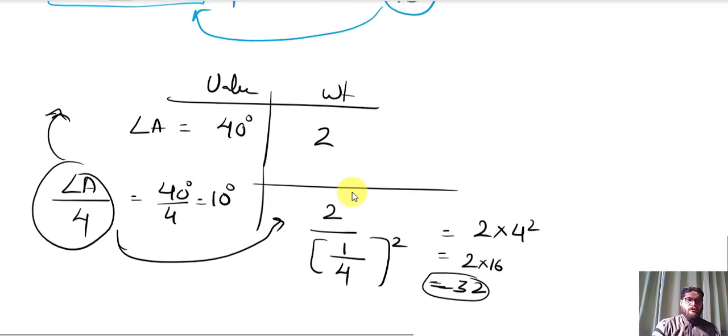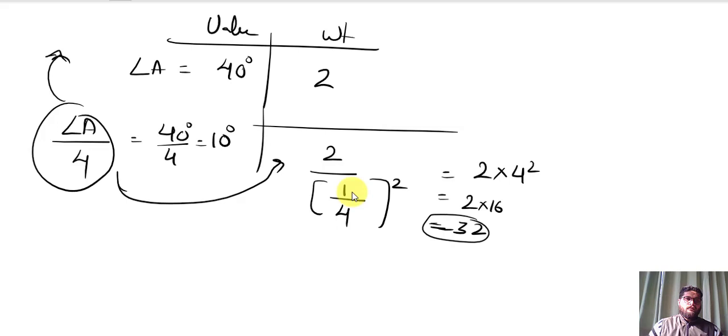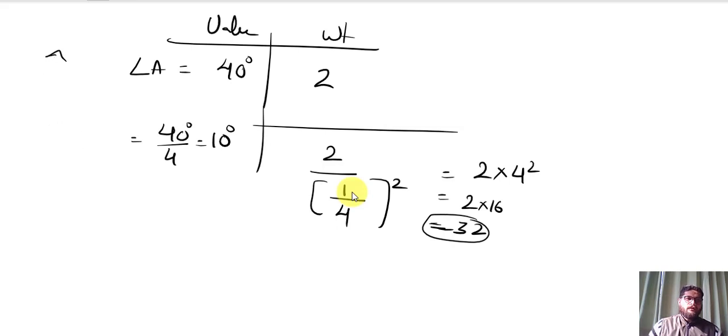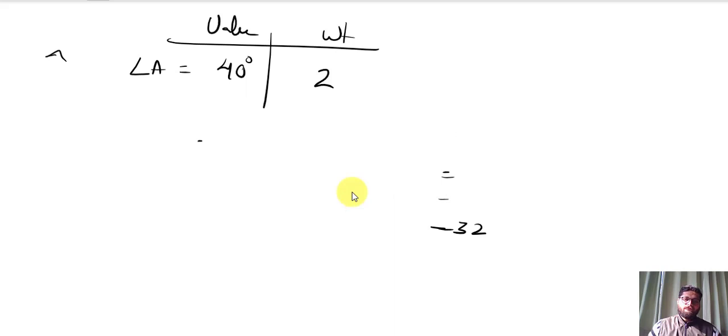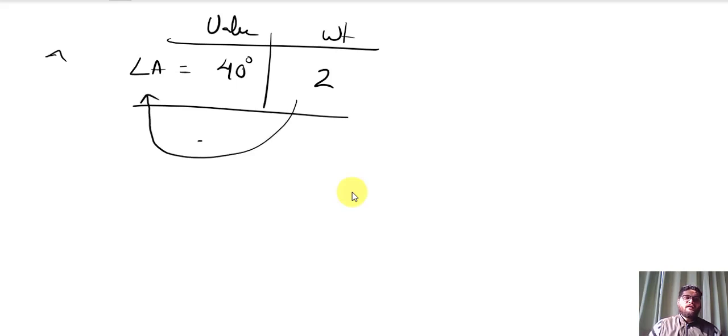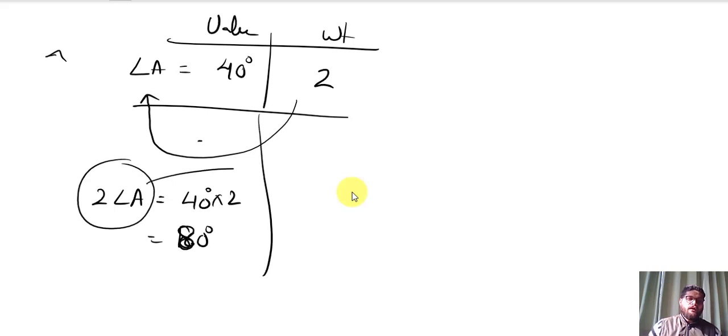अब इसमें एक चीज और है। देखिए इसमें हम क्या कर रहे हैं, अब मैं अगर एंगल ए को उसी के वेट से मल्टीप्लाई करता हूं, राइट, if I multiply this angle A with its own weight, so it will be 2 into angle A gives the value of 40 degree multiplied 2 gives the value of 80 डिग्री।